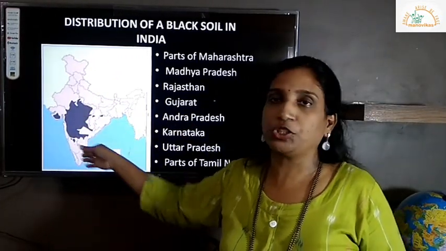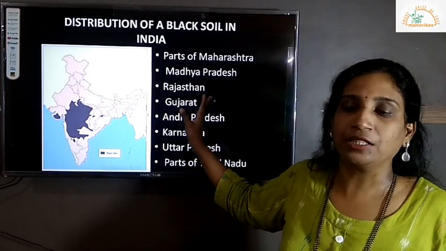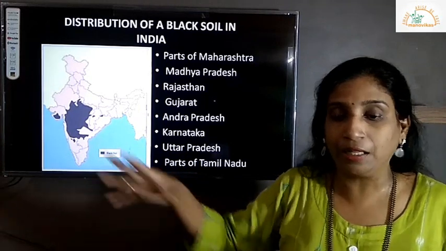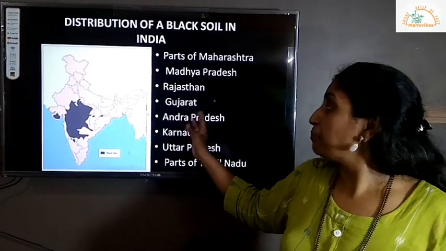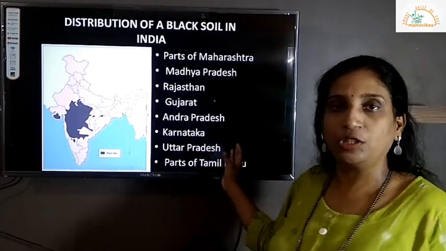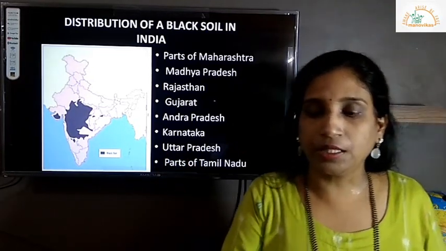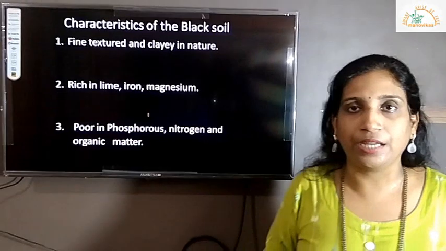Mainly you can see this portion here, mainly in parts of Maharashtra, Madhya Pradesh, Rajasthan, Gujarat, not entirely, the parts we can see are exposed, Andhra Pradesh, Karnataka, Uttar Pradesh and parts of Tamil Nadu. Okay, this is the location of the black soil in India.